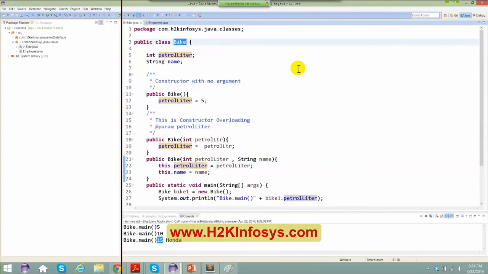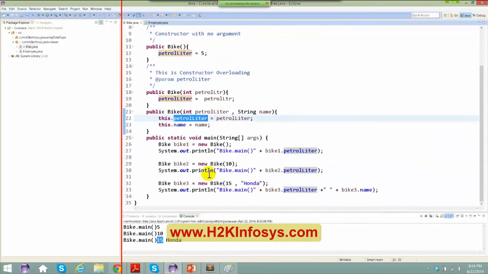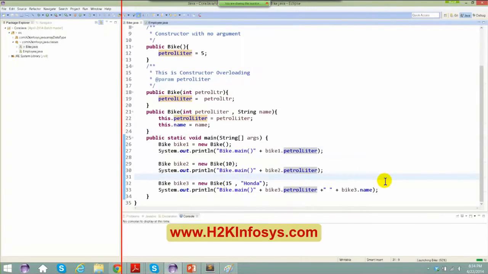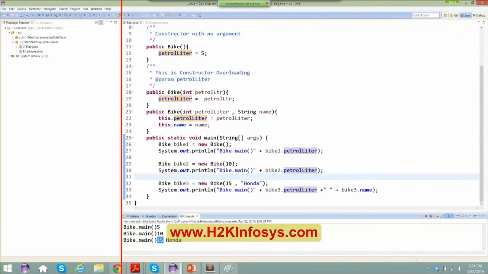This class's instance variable, this class's name, this class's petrol liter. So for that reason you use this here. Right click, run as Java application. So I'm good right now. I'm getting 15. I'm getting Honda here also.